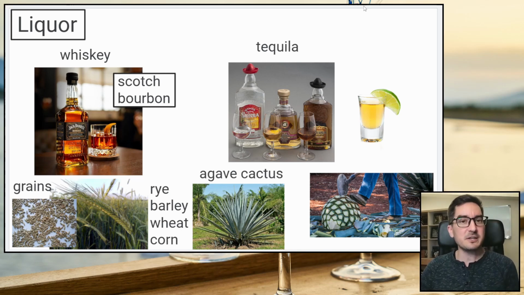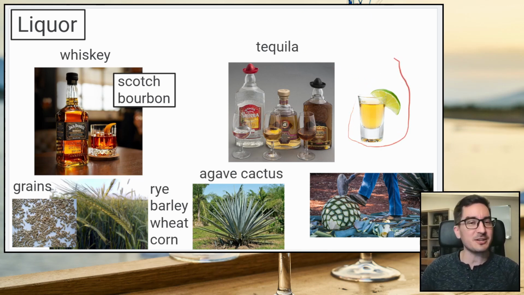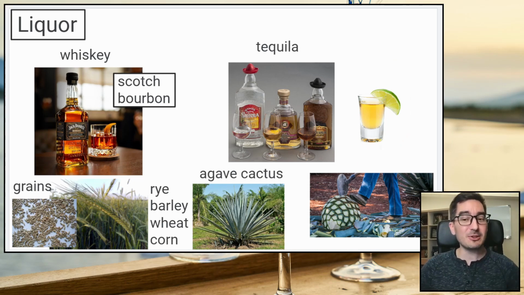A tequila shot is you drink it fast, you bite a lime, and maybe you lick some salt. And they taste pretty good, but people go crazy and drink too much. Tequila is an interesting liquor. I really like the flavor. Some people don't like it. But a lot of people don't like it because they drank too many tequila shots and it made them sick. So if you sip it, maybe you'll like it.